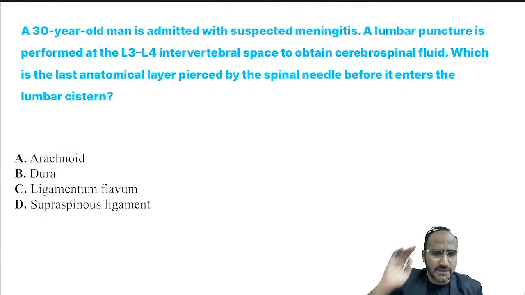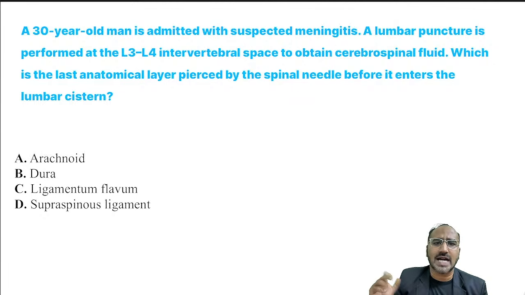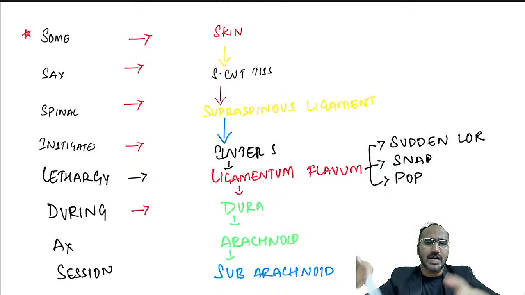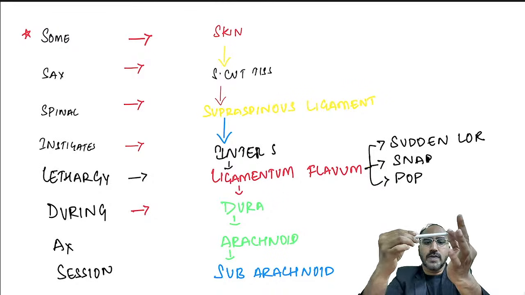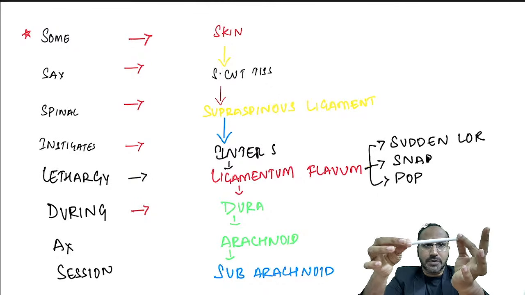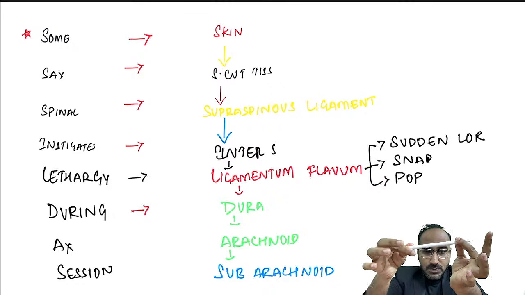Guys, remember, if anyone asks you this question, you tell them: some say spinal instigates lethargy during anesthesia. Okay? Some say spinal instigates lethargy during anesthesia. Everyone look over here, the mnemonic is written over here. If I am passing my spinal needle, first layer will be skin, next subcutaneous tissue, next supraspinous ligament, next interspinous ligament, next. Just look over here. Look at this movement now.